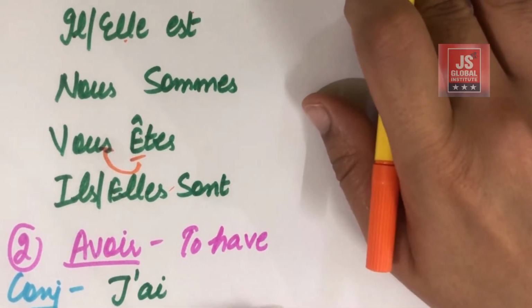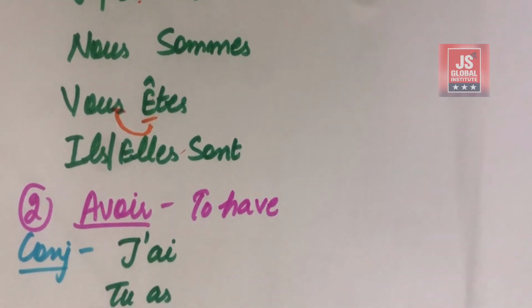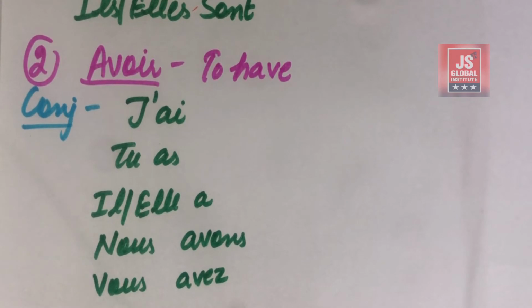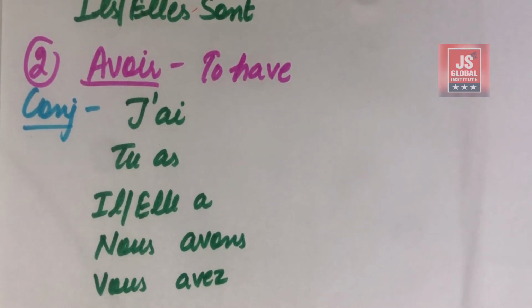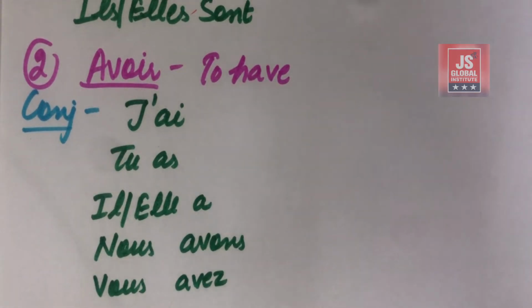Okay, so this was the first verb, and now we are going to move towards the next verb, that is avoir. So what is avoir? That means to have. Okay, for example, if I have something, I will say I have this. You have this, he has this, she has this. So to possess something, to have something is known as avoir.